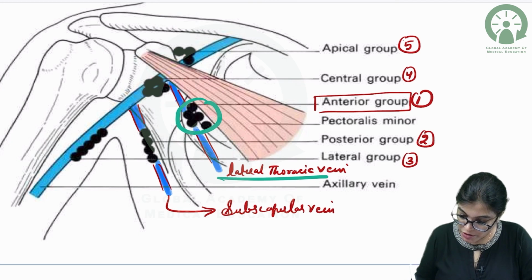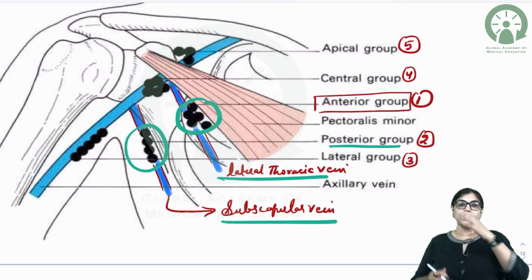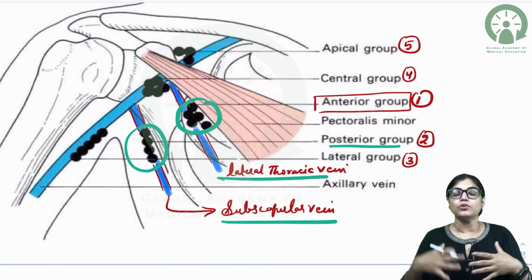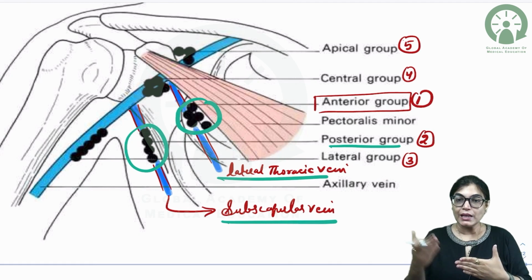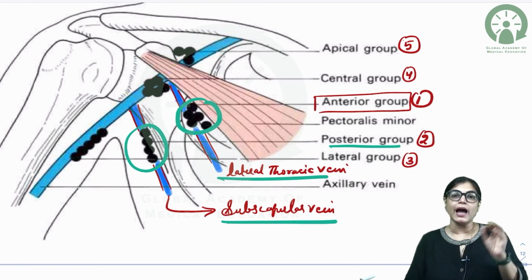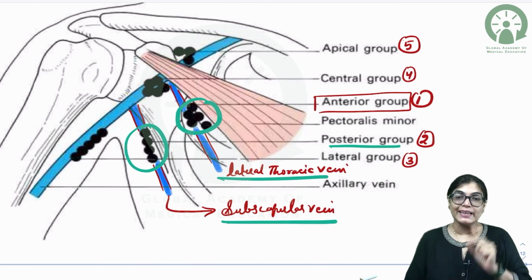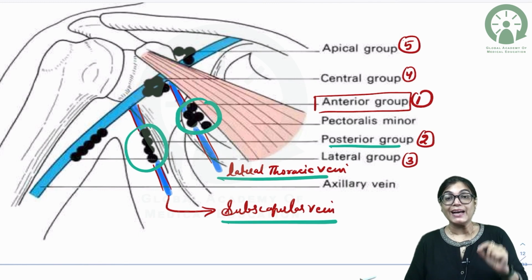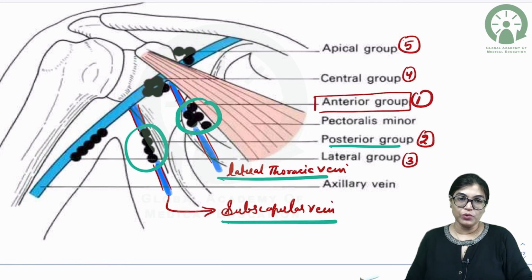If I talk about the posterior group of axillary lymph node, it is located along the subscapular vein. Anterior group of axillary lymph node is draining lymphatics from the anterior aspect of the body above the level of umbilicus, and the major area of the breast lymphatic drainage occurs in the anterior group of axillary lymph node, except the area of axillary tail of Spence, because the lymphatics from axillary tail of Spence drain into the posterior group of axillary lymph node.